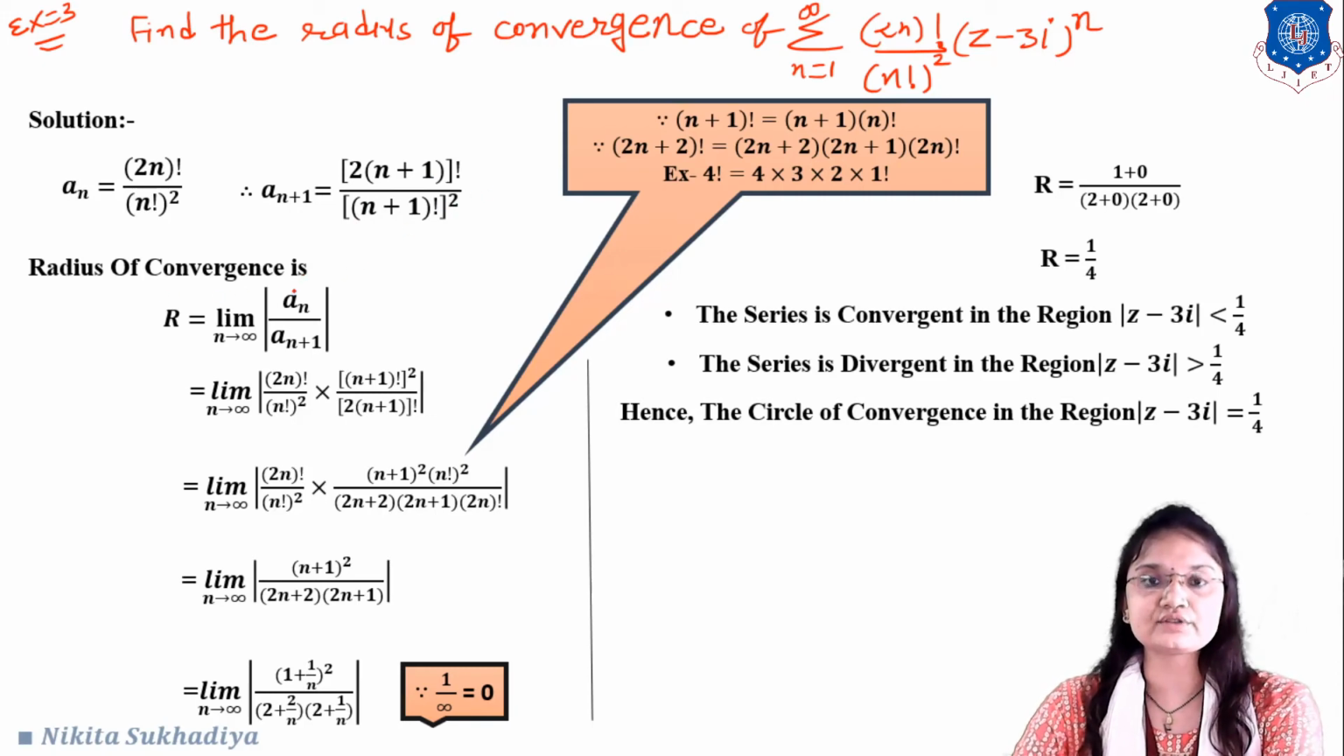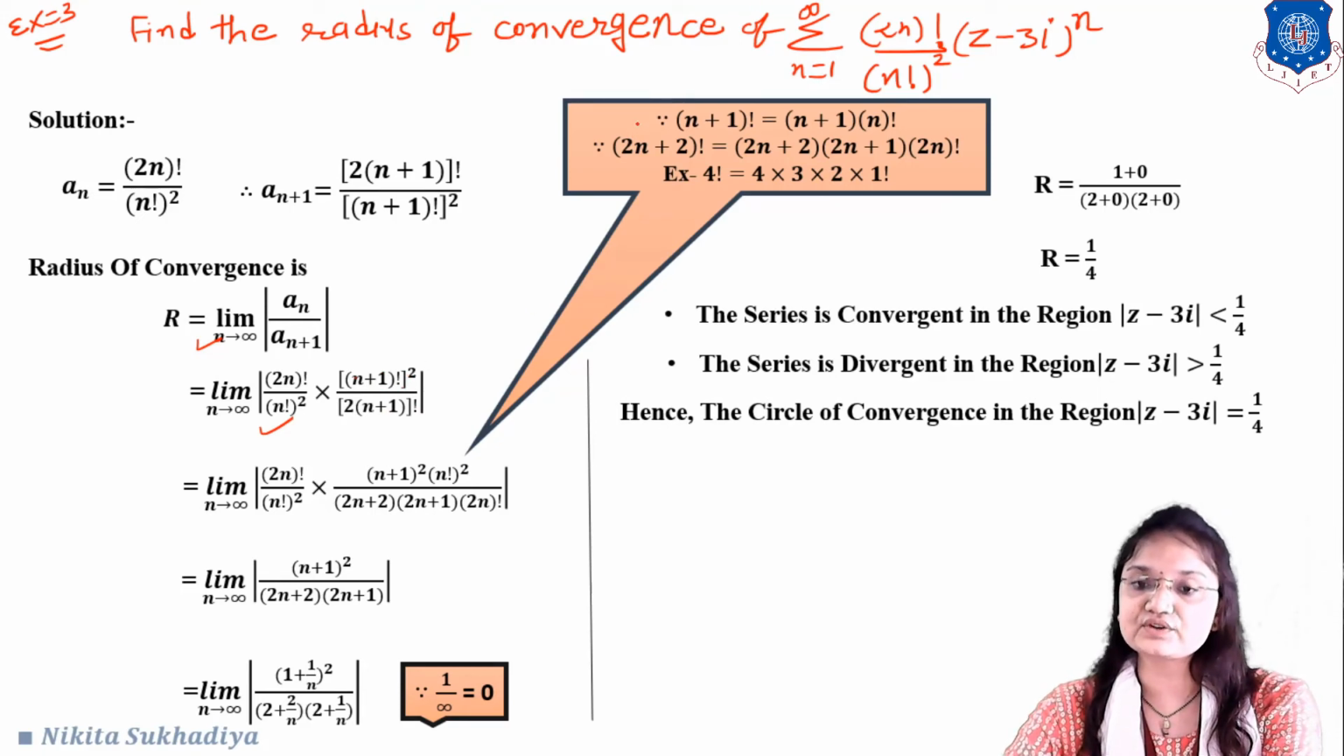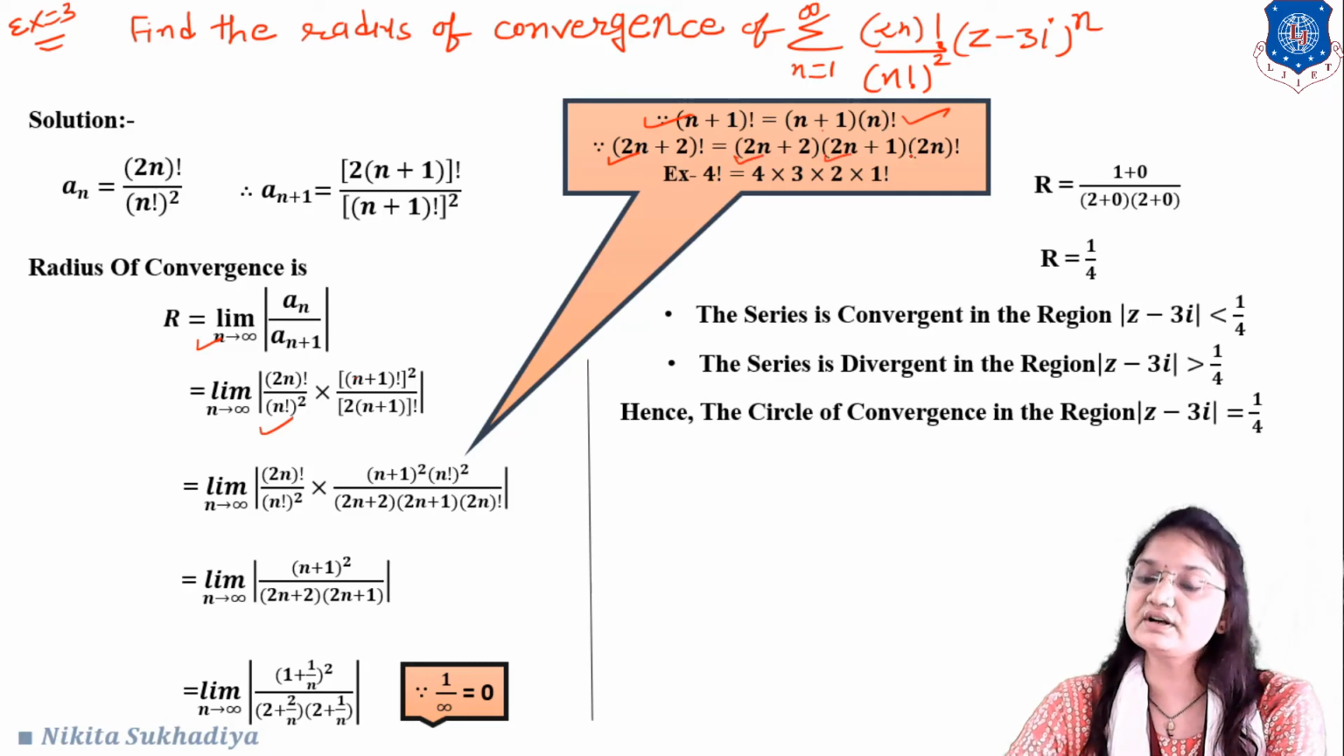Okay, so the radius of convergence is limit n tends to infinity mod of an upon an plus 1. Okay, so here we have an, that is 2n factorial upon n factorial raised to whole square, and an plus 1 which is in the denominator, so this will become n plus 1 factorial raised to whole square upon 2n plus 1 factorial. Okay, now we know that n plus 1 factorial, so what is the meaning of n plus 1 factorial? That is n plus 1 into n factorial. Okay, and what is the meaning of 2n plus 2 factorial? Okay, so that is 2n plus 2, 2n plus 1 and 2n factorial.